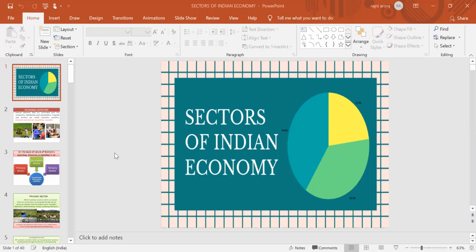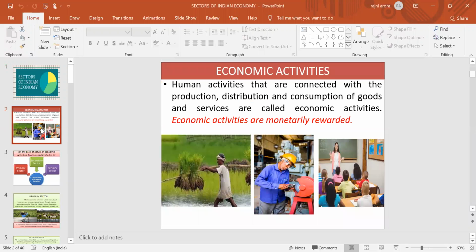In this chapter, we will discuss these three classifications, the division of the Indian economy into different sectors on the basis of different things, in detail. So initially I will start with the first term, economic activities.